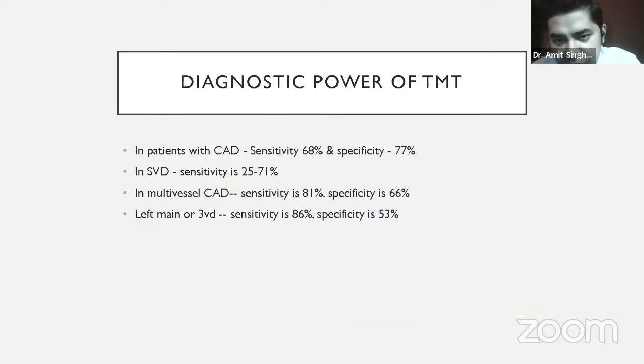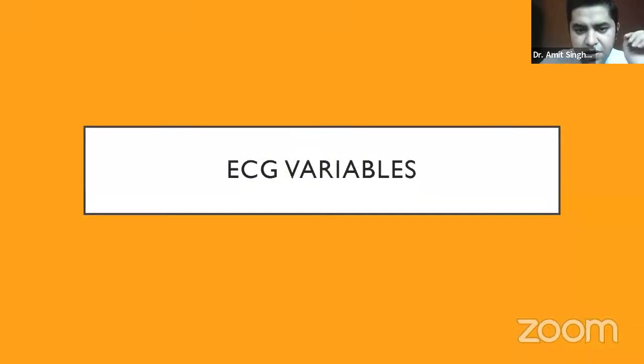So what is the diagnostic power when we talk about facts and figures? In patients who are already having coronary artery disease, just like I said, patients with intermediate to high pretest probability, the sensitivity and specificity of the treadmill test is about 70%. What I meant to say is, with sensitivity, in 30% of the patients it might still miss. And by specificity, I mean that patients who have a positive test might still have a normal coronary angiogram in 30% of the patients. That is what sensitivity and specificity mean in the simplest terms. So that is what it is.